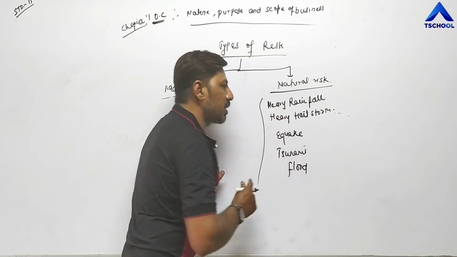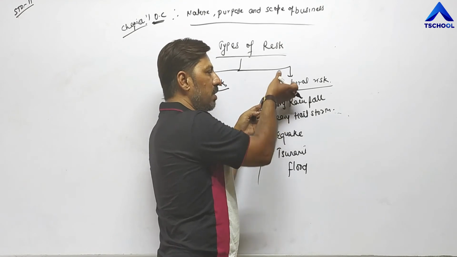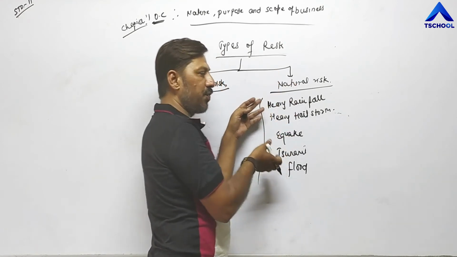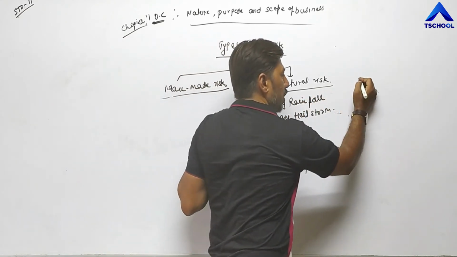These are all natural calamities, and these natural calamities are called natural risk. These are creating risk for the business unit, and on such risk, the business unit has no control.